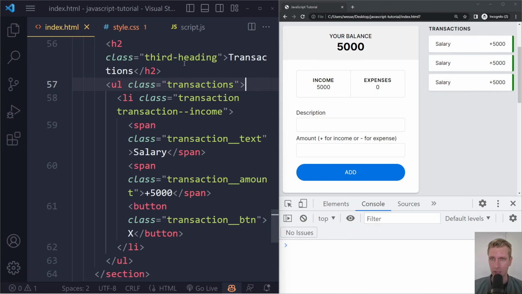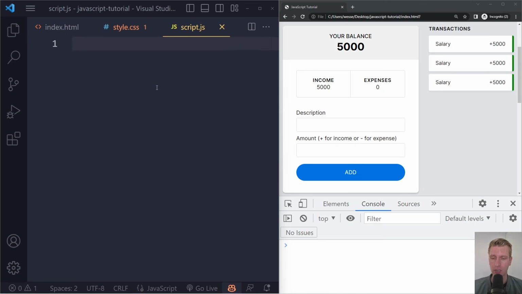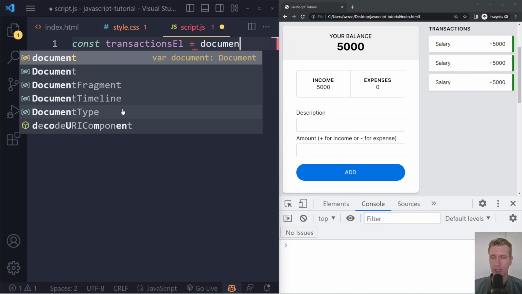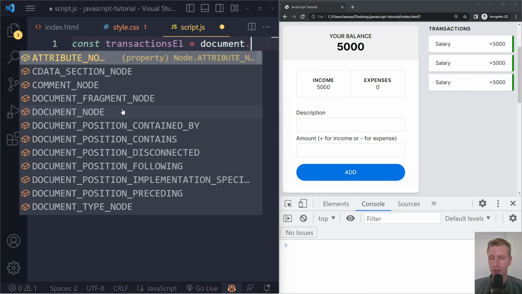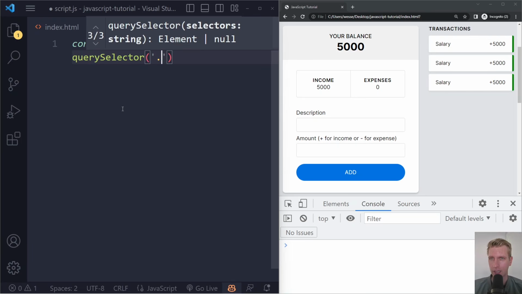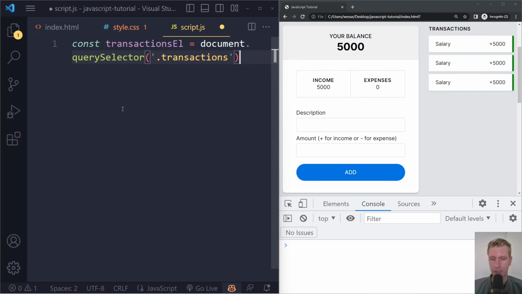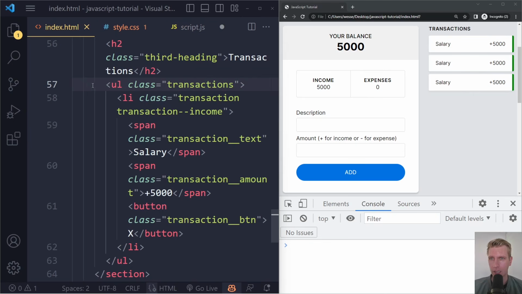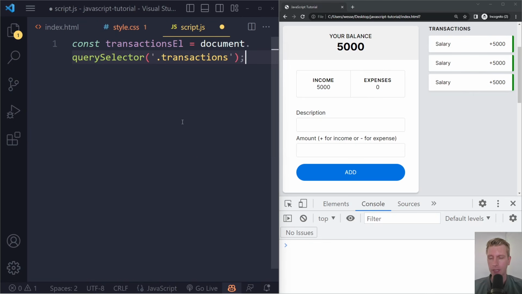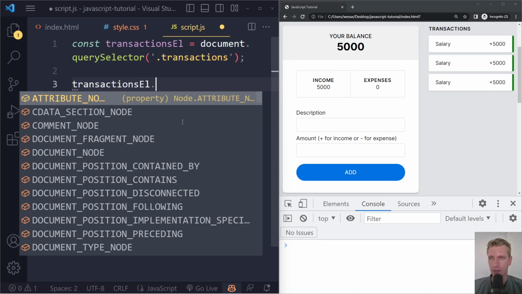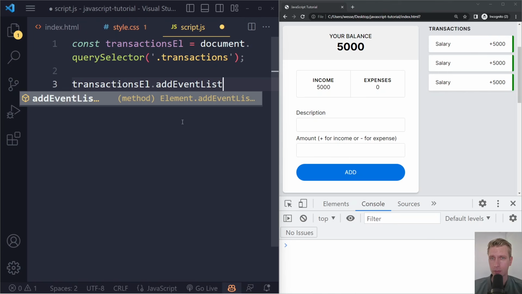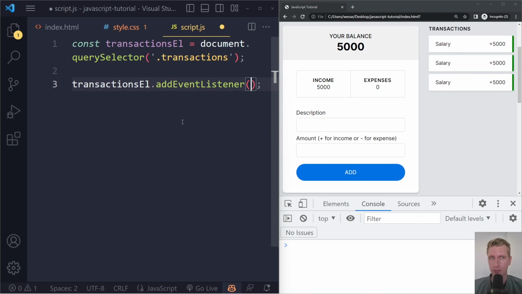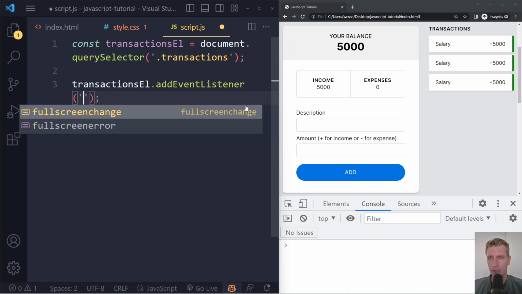So we're gonna go to transactions. This is the element that we're gonna attach it to. So first we need to get a reference. Okay, so we have transactionsEl, I like to append El to the variable name if we're storing an HTML element in there, right? And then we can use the document that we get from the browser, and we can use .querySelector on that. And then we can just use a CSS selector, .transactions, that's this UL, right? And then on that element, transactionsEl, we can add an event listener. We can start listening for particular events. And there could be other events, could be mouseenter event, mouseleave event. But here it's going to be specifically the click event.